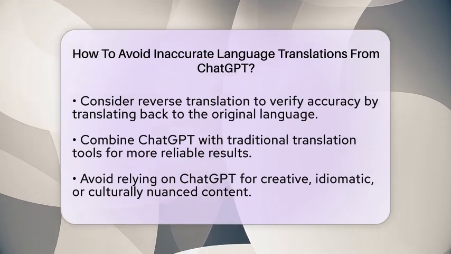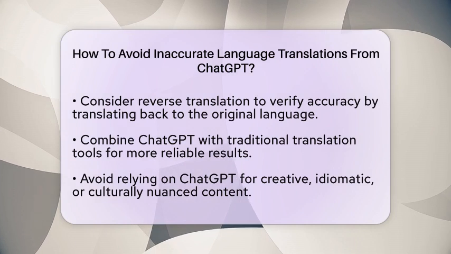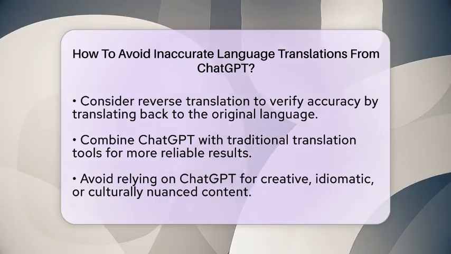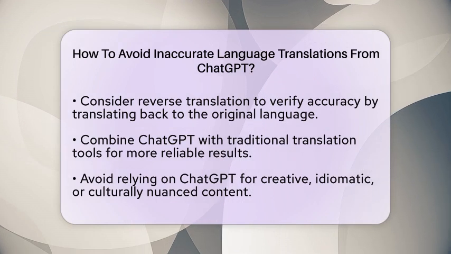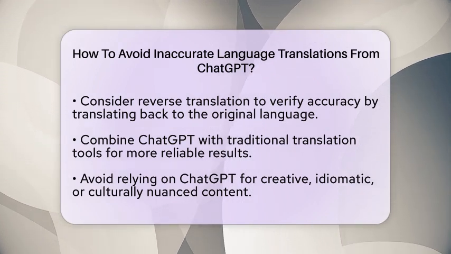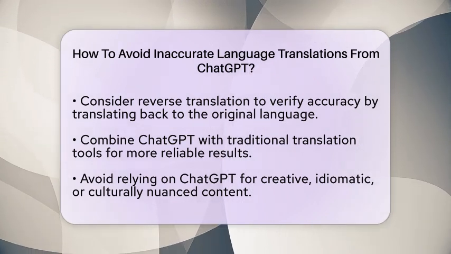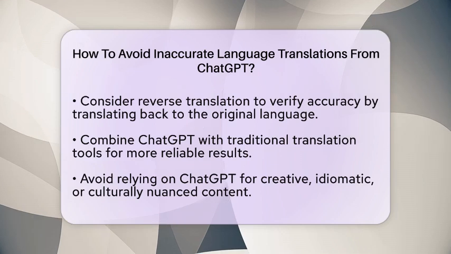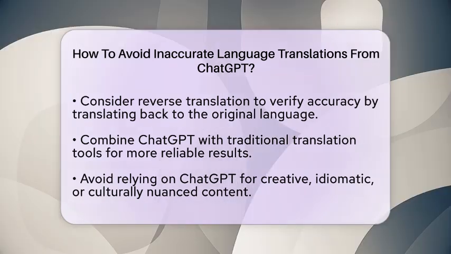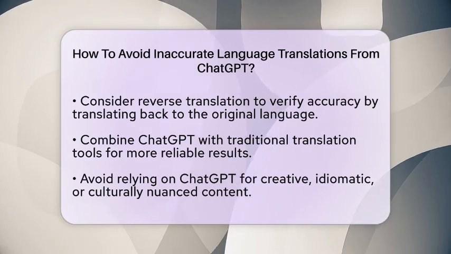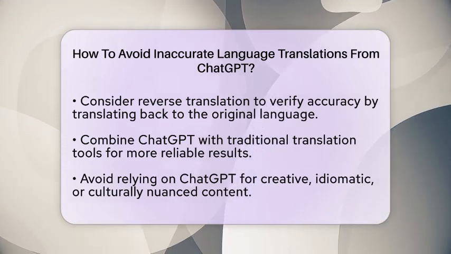Reverse translation is another handy trick. After translating into your target language, translate it back into the original language. If the meaning shifts significantly, the initial translation might be off. For example, translate from English to French and then back to English. If the original and the reverse translation don't match, you know you need to adjust your input or check the translation.